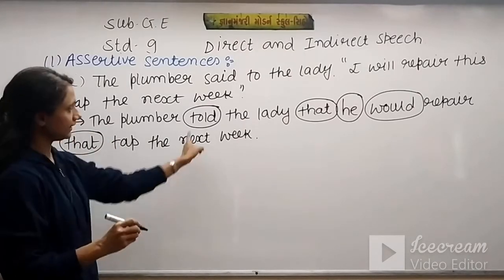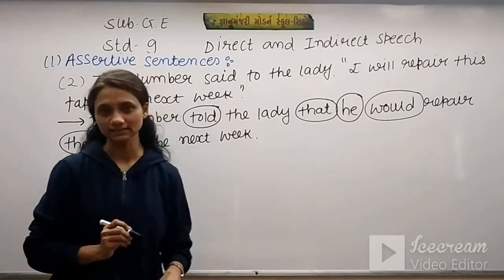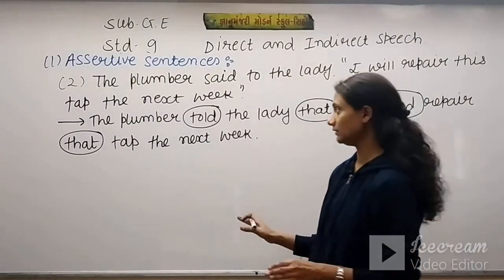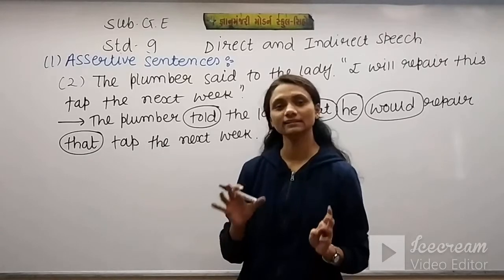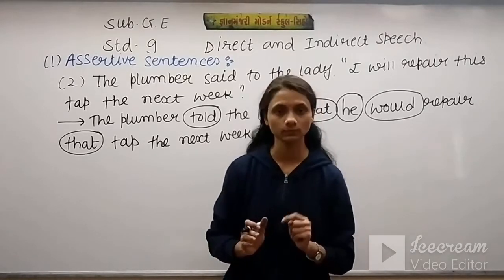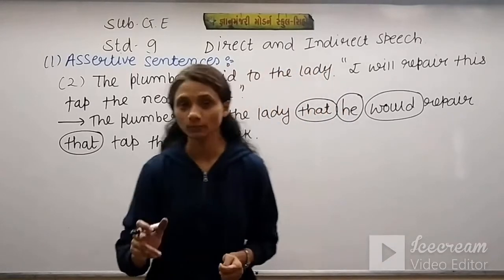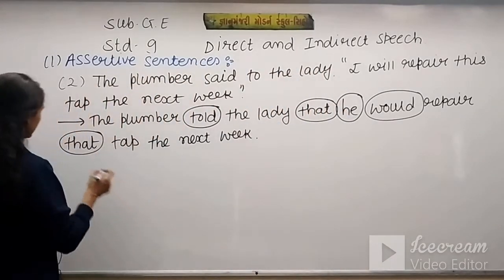So in total we have 5 changes in the sentence. If you make these 5 required changes, then you will get 1 mark. Remember, inverted commas are omitted when you change into indirect speech.